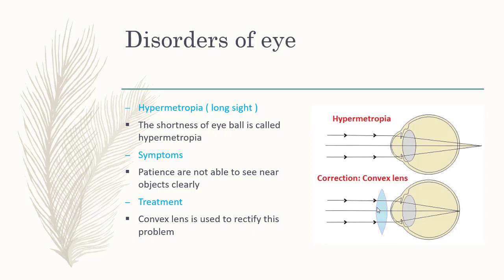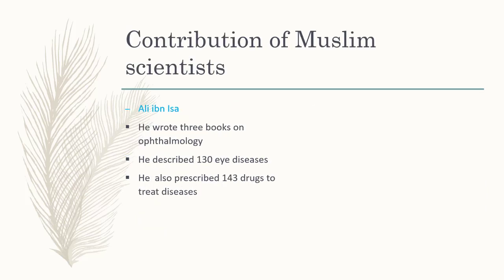So dear students, in this way, we have completed our second objective, disorders of eye. Now we will discuss the contribution of Muslim scientist Ali ibn Isa. He wrote 3 books on ophthalmology. The study of disease and surgery of eyes is called ophthalmology. He described 130 eye diseases. He also prescribed 143 drugs to treat these diseases.